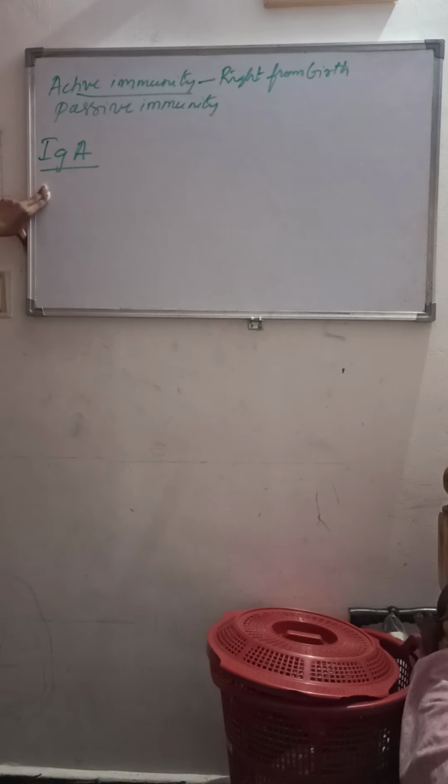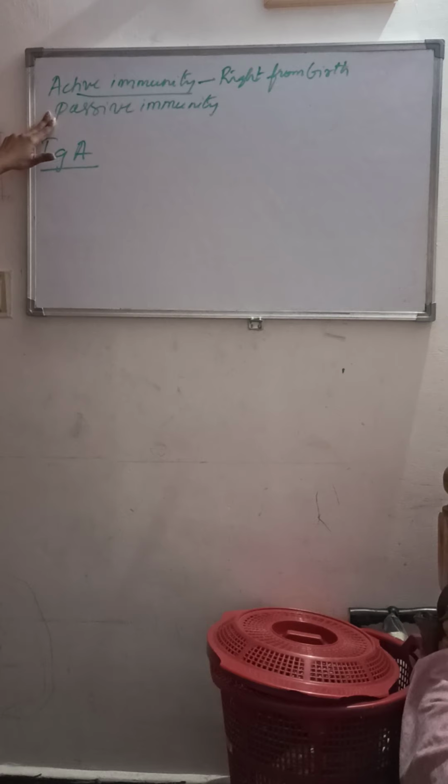Active immunity, as I said, is an inborn immunity, which develops right from birth. And passive immunity is the immunity which develops in due course of time, whenever the outbreak happens.